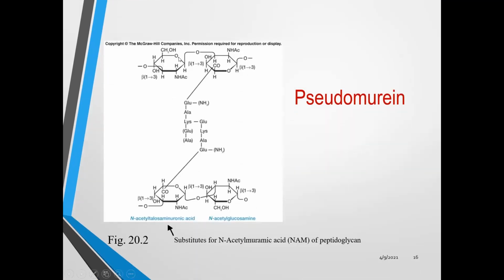This is the structural information about pseudomurein. You can see that it contains N-acetyltalosaminuronic acid and N-acetylglucosamine instead of muramic acid, a substitute for the N-acetylmuramic acid of the peptidoglycan.